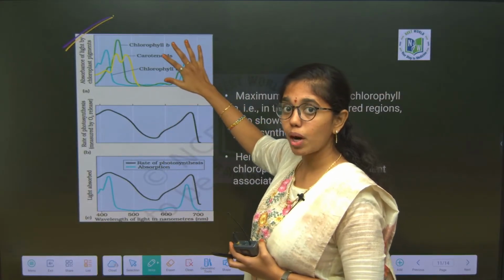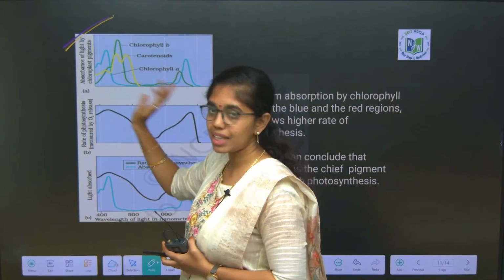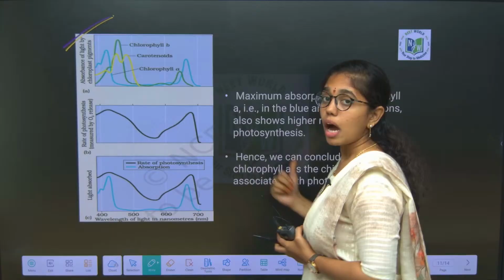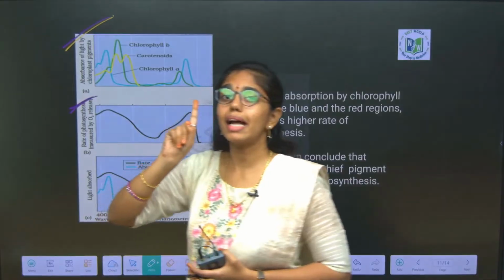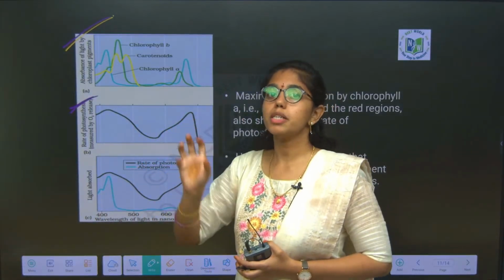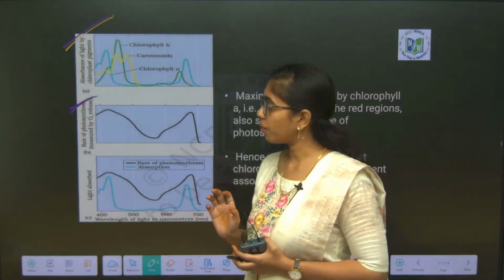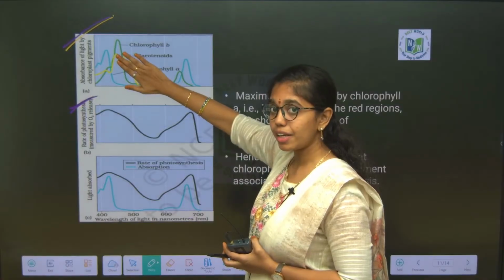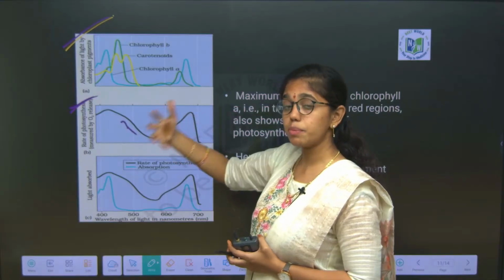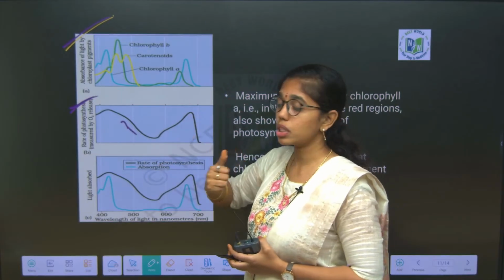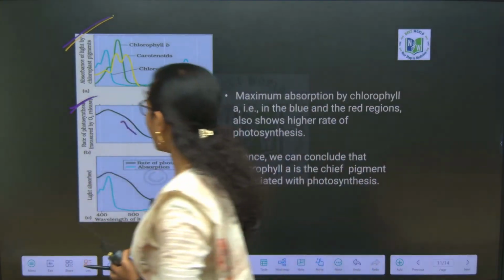In absorption spectra, what we can see, ma? Different pigments absorbing light at different wavelengths is shown in the absorption spectra. What is action spectra? In action spectra, you can clearly see only that one pigment which conducts the maximum amount of photosynthesis by absorbing the maximum wavelength of light. So, different pigments absorbing light at different wavelengths you can see in absorption spectra. Only the one pigment which is absorbing the maximum wavelength and conducting maximum photosynthesis is shown in action spectra. That is the difference between absorption spectra and action spectra.